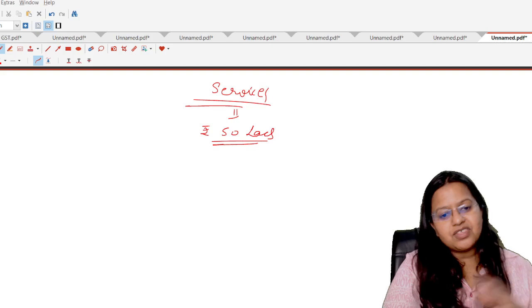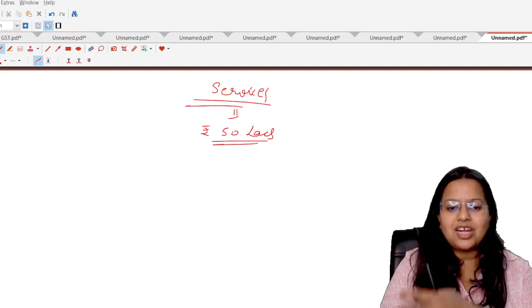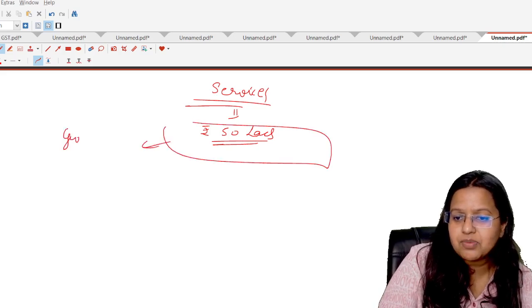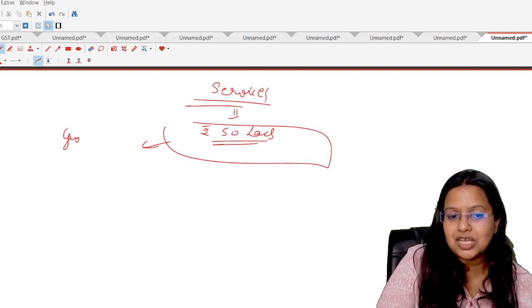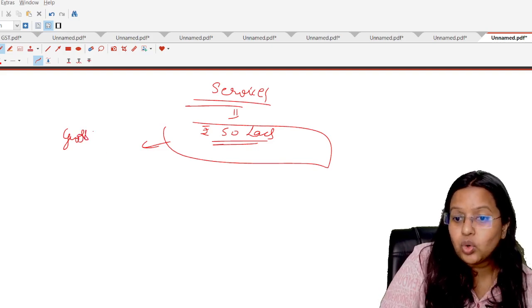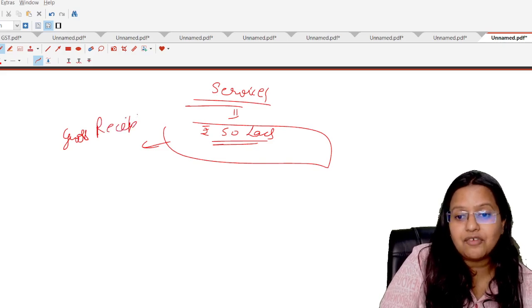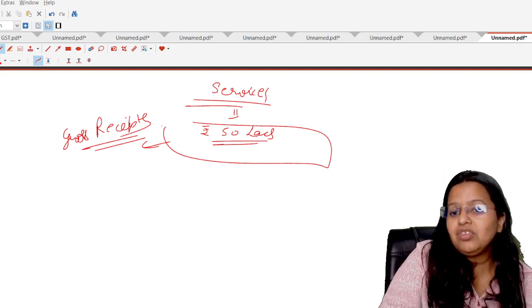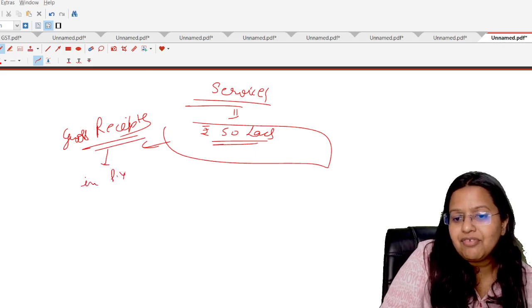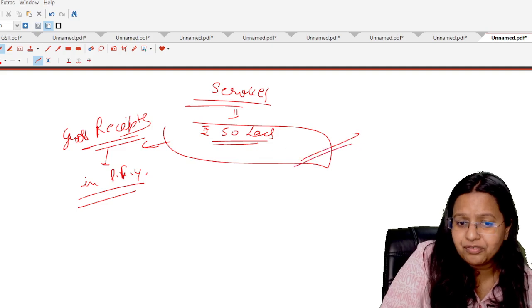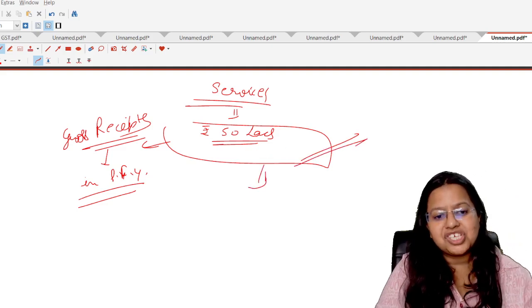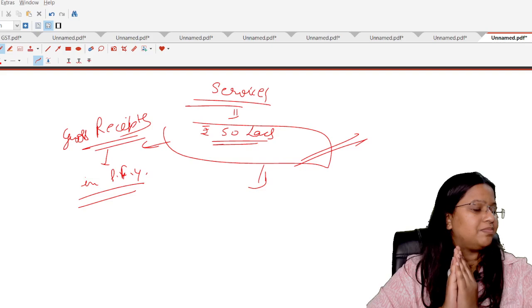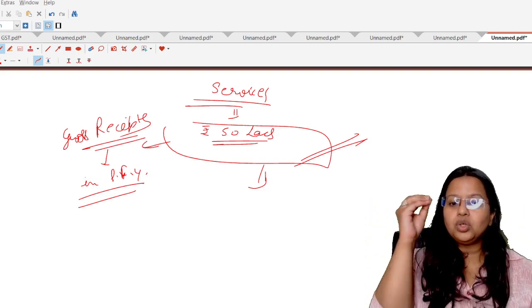Whether the service provider is registered in a normal state or in a special category state, the term for a service provider is gross receipts, not turnover. Turnover is actually the need of sale. If they are earning the total receipts, without deducting any kind of expenditure, gross receipts, not the profit, and their gross receipts in the preceding financial year are up to rupees 50 lakhs, then they can register under the composition scheme in the current financial year, otherwise not. There are no two categories of states here.